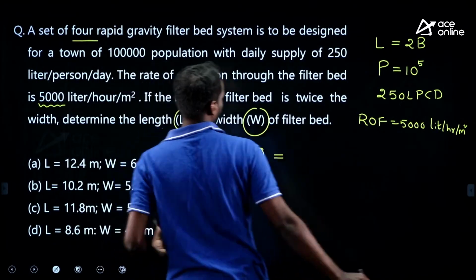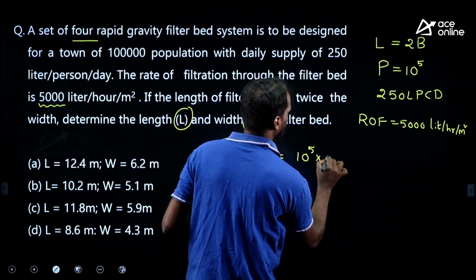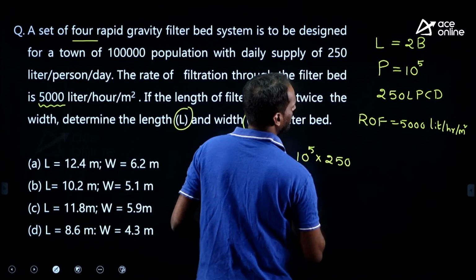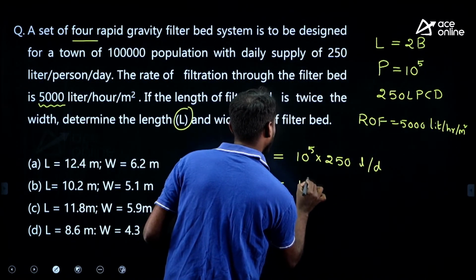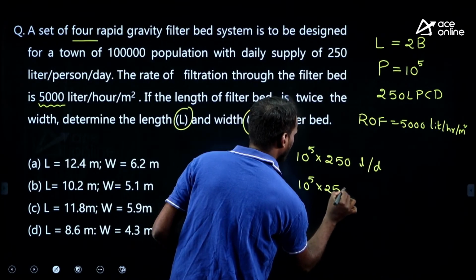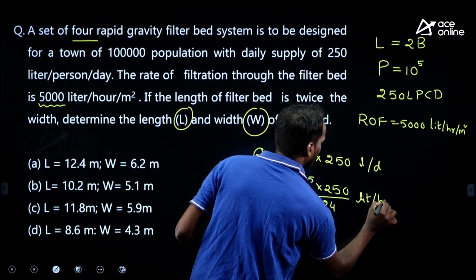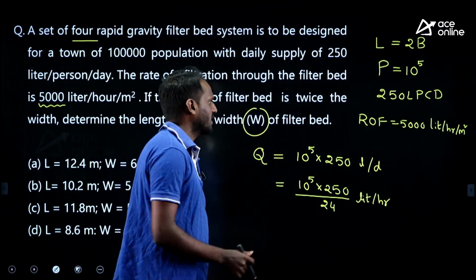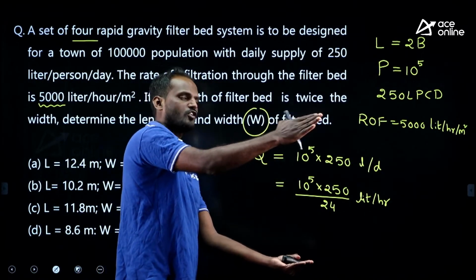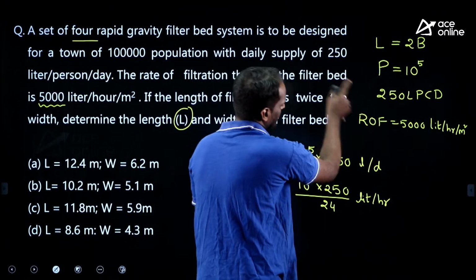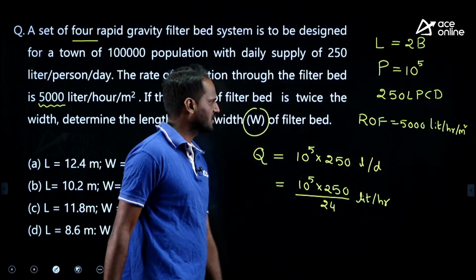This is the data. What is Q? Population into per capita water supply, which is 250 liter per day. We can convert this into liter per hour, right? 10 to the power of 5 into 250 divided by 24 liter per hour. Now, if you divide discharge by rate of filtration, you will get the area. Rate of filtration means flow of water over the filter surface area.